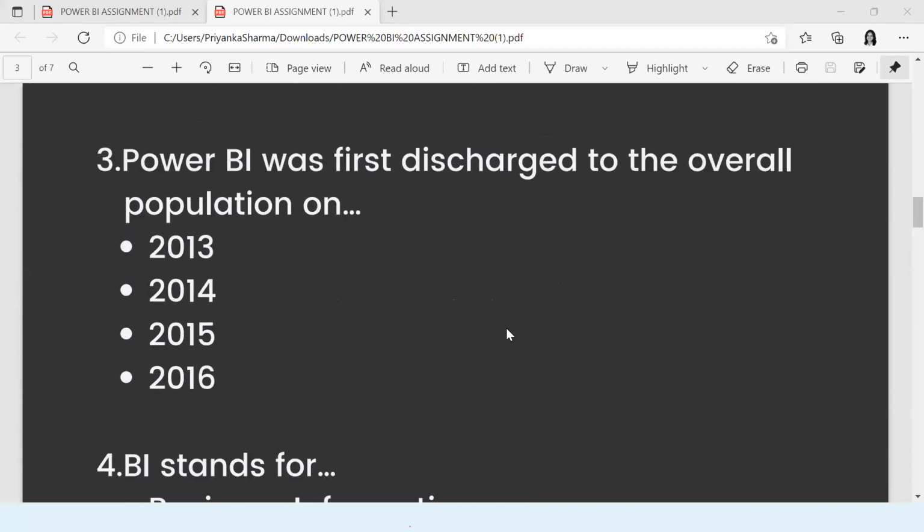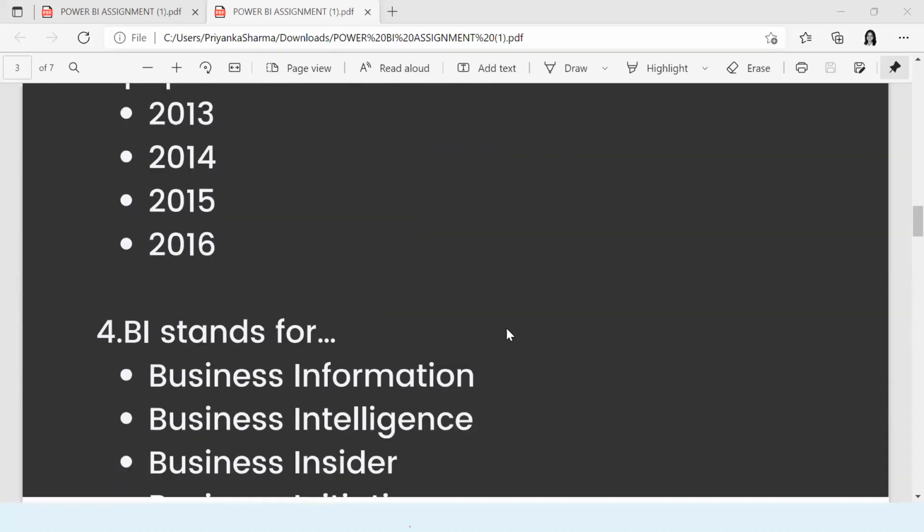The third question, Power BI was first released to the overall population. Yes, it was not before 2015. C is the answer. It was just in 2015. And imagine from 2015 to now, it is revolutionizing the world, right? Wherever data is there, Power BI is there. You can use it. Excellent. 2015 is the answer.